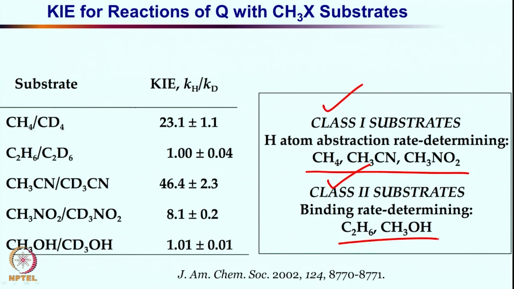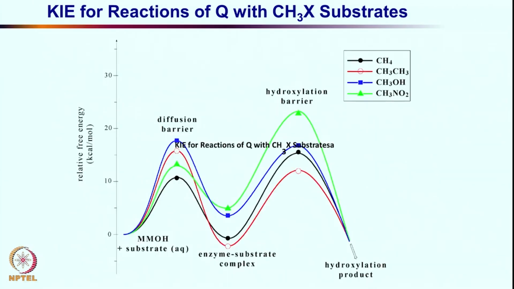Now, let us look at the overall program. This is once again from Professor Lippard's notes. The first case is methane, in black here. Looking at the relative free energy, diffusion is not rate limiting; it is energy demanding, but not too energy demanding. If you follow the black line, the CH bond dissociation is the rate limiting phase, and then the hydroxylation product is forming.